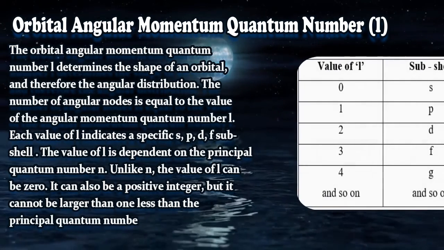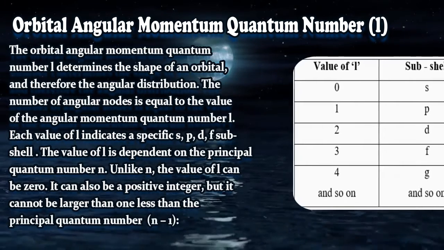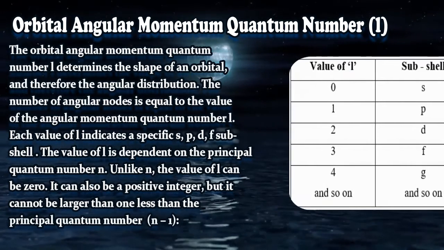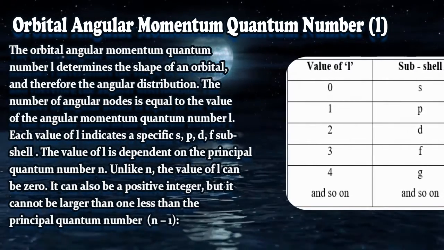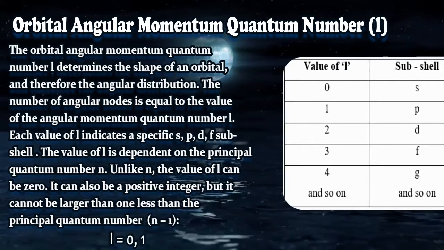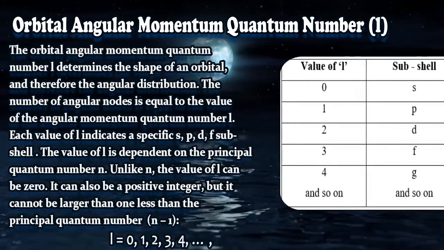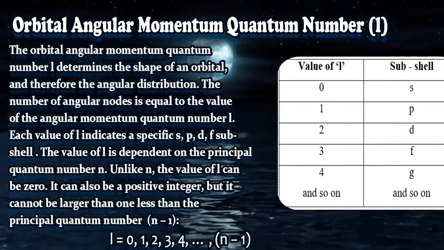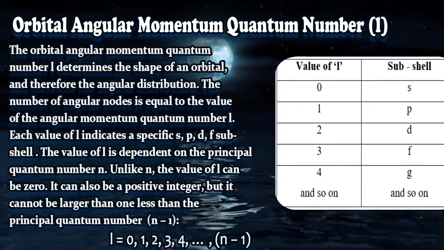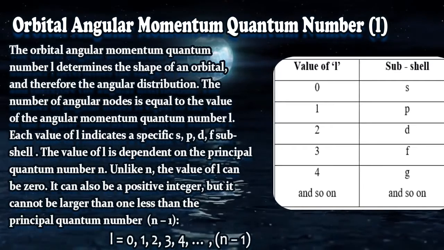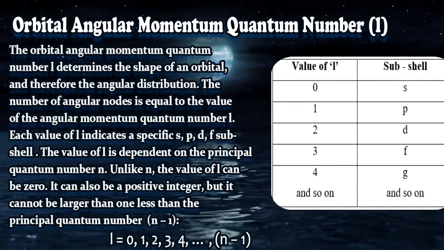For M, the value of the principal quantum number is 3. Now for n equal to 3, the orbital angular momentum quantum number can be from 0 to n minus 1. Here n is 3, so 0 to 3 minus 1, that means 0 to 2, meaning 0, 1 and 2.